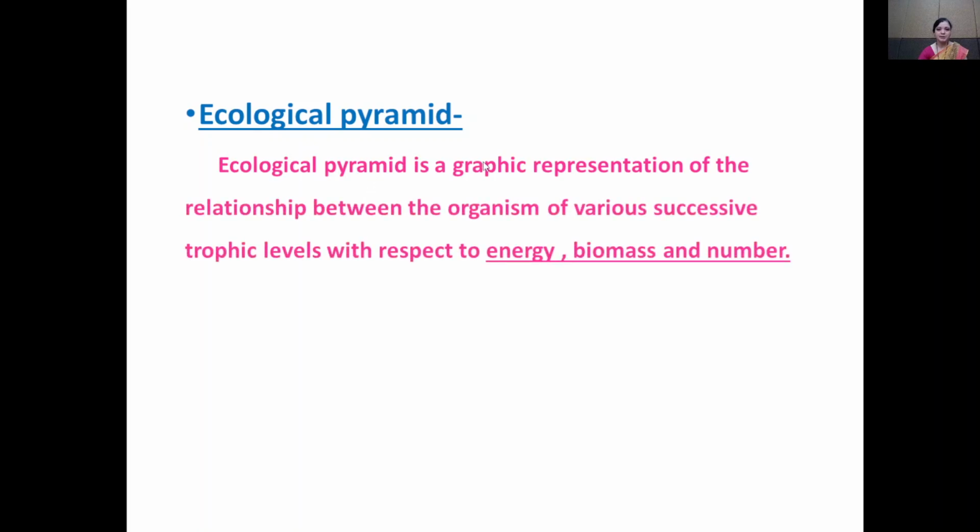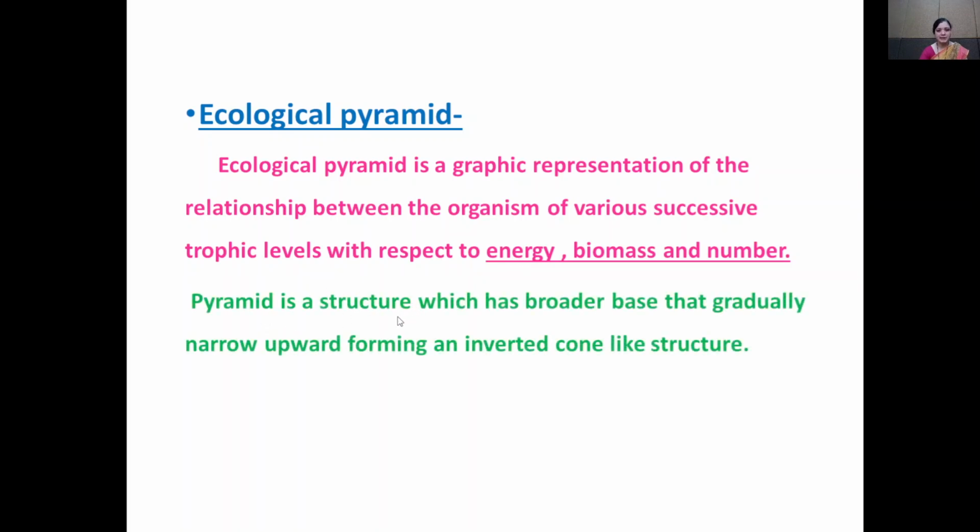So first see the term ecological pyramid. Ecological pyramid is a graphic representation of the relationship between the organisms of various successive trophic levels with respect to energy, biomass and number. A pyramid is a structure which has a broader base that gradually narrows upward, forming a cone-like structure.